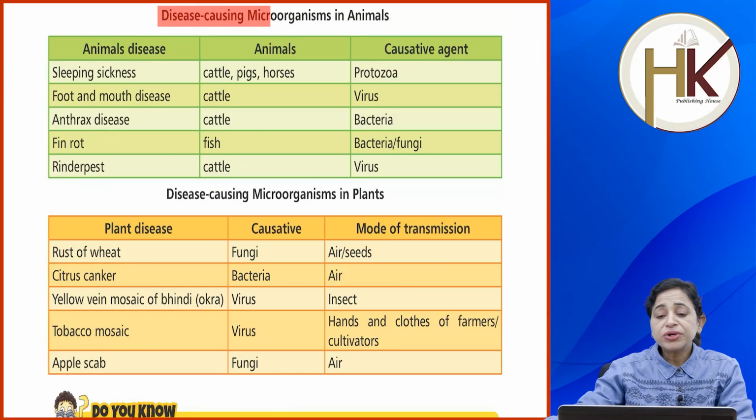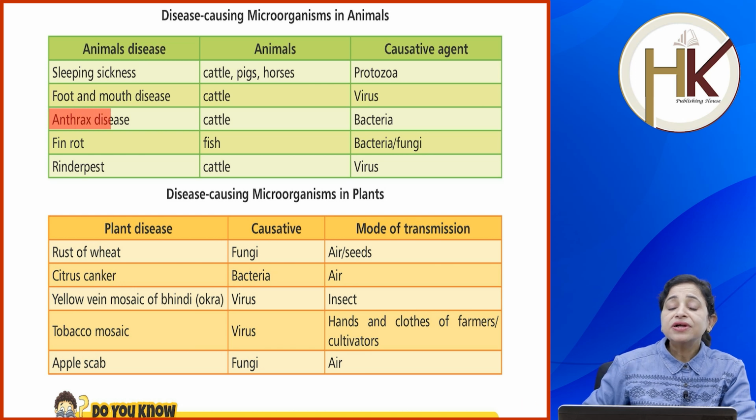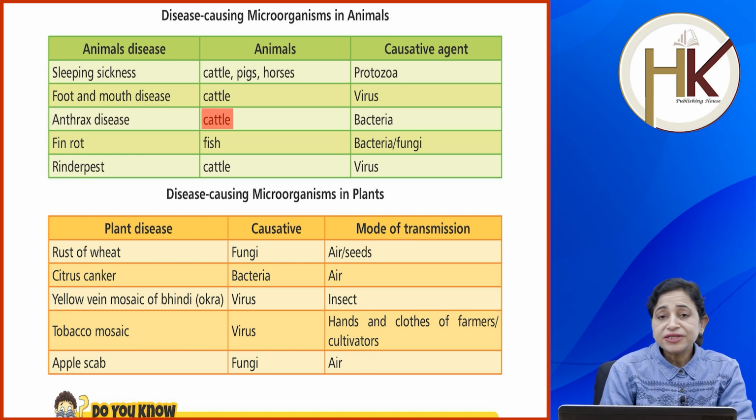Disease causing microorganisms in animals. Animal disease: sleeping sickness, affecting cattle, pigs and horses, and the causative agents are protozoa. Foot and mouth disease: cattle, virus. Anthrax is a disease of cattle and the causative agent is bacteria. Fin rot: animals are fish, and the causative agent can be bacteria or fungi.